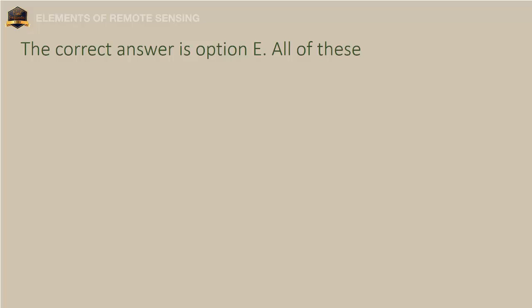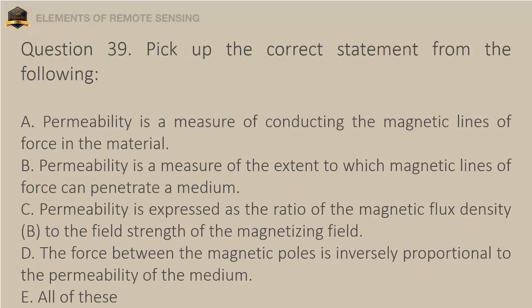Question 39. Pick up the correct statement from the following. A. Permeability is a measure of conducting the magnetic lines of force in the material. B. Permeability is a measure of the extent to which magnetic lines of force can penetrate a medium. C. Permeability is expressed as the ratio of the magnetic flux density B to the field strength of the magnetizing field.